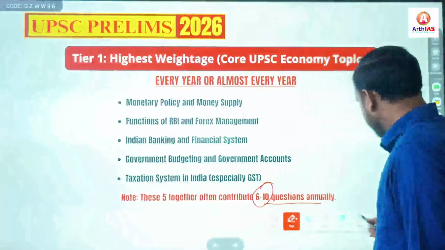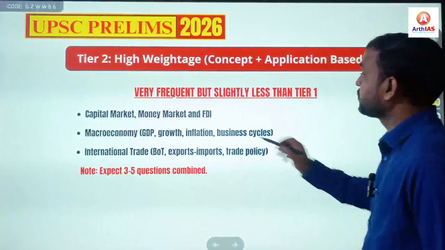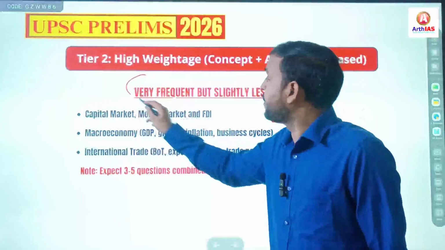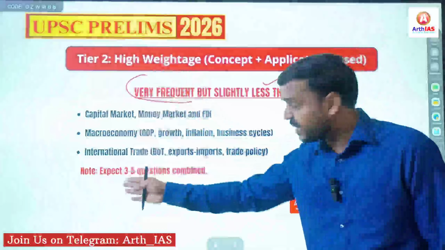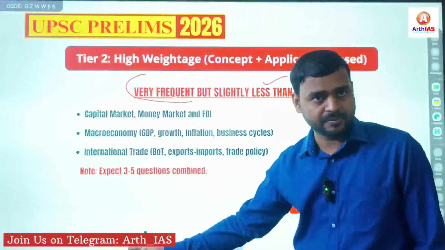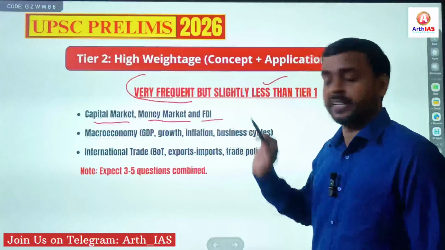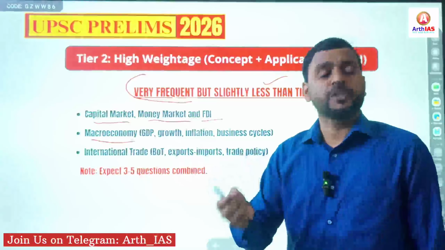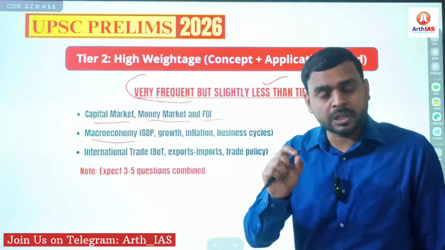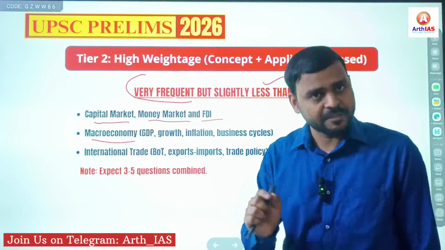Next, tier 2, the second most important topics. These topics are very frequent but slightly less than tier 1, and that's why I have kept them in this order. Here the topics are capital market, money market, FDI, and macroeconomy. You must know that UPSC asks about macroeconomy, not microeconomy.